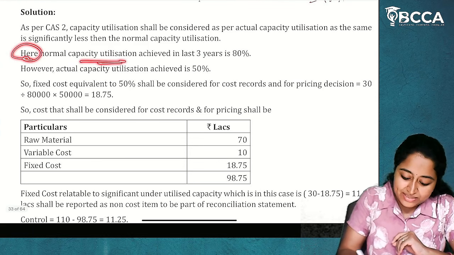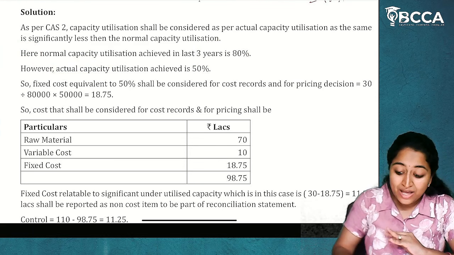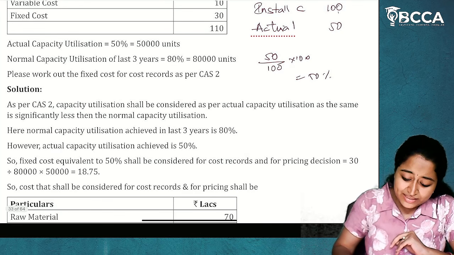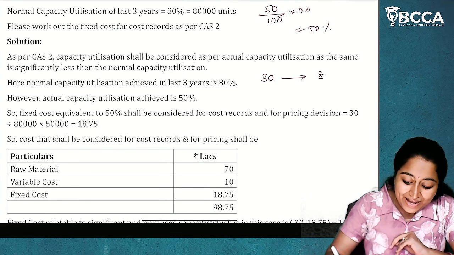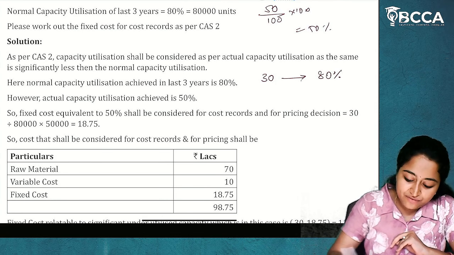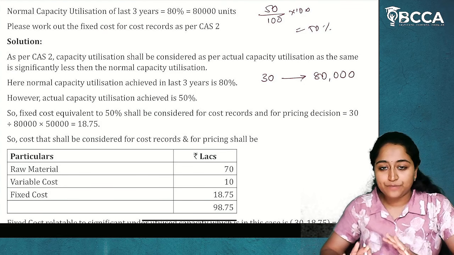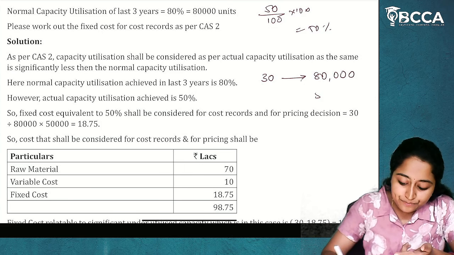Here, normal capacity for 3 years is 80% and actual is 50%. Now, we do the calculation for fixed cost. This fixed cost of 30 lakhs is for 80% capacity, which is 80,000 units. So, this is my normal. Normal capacity is 80,000.